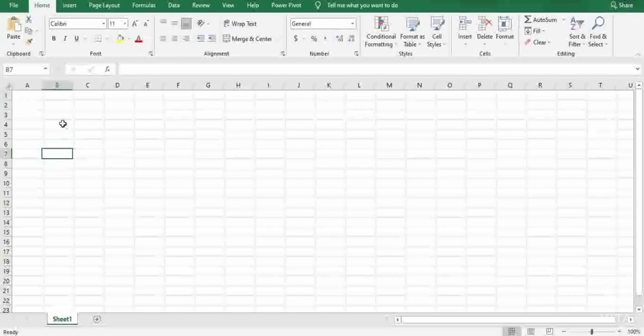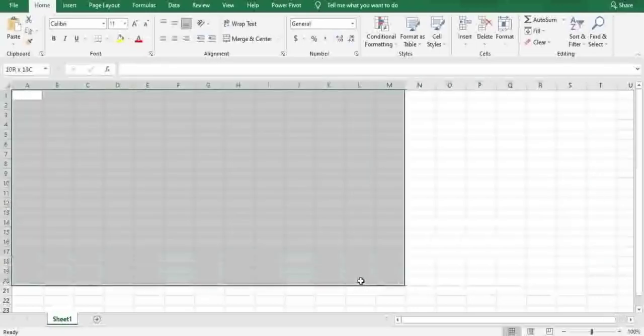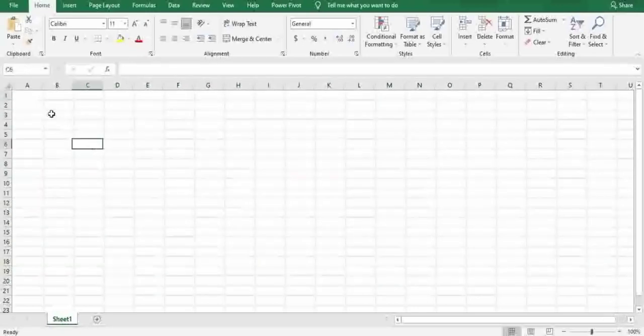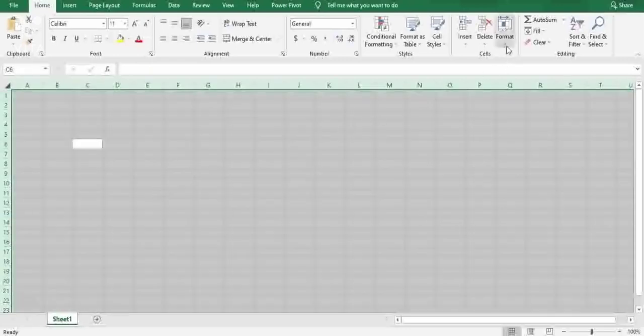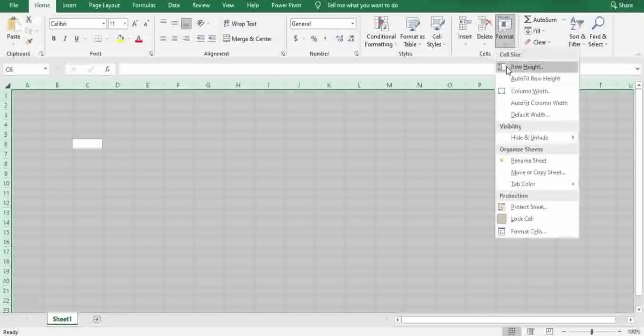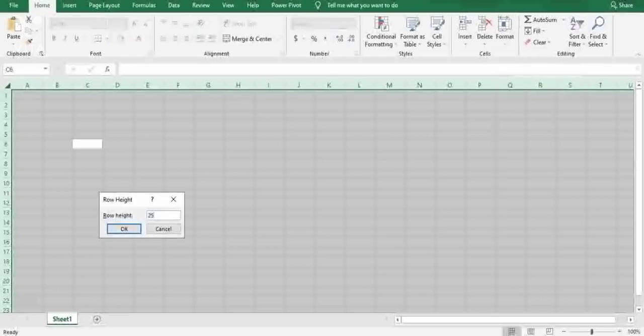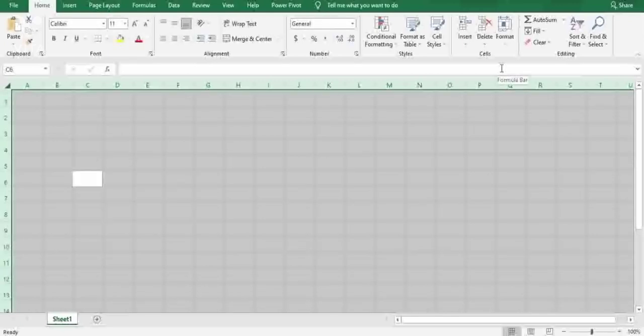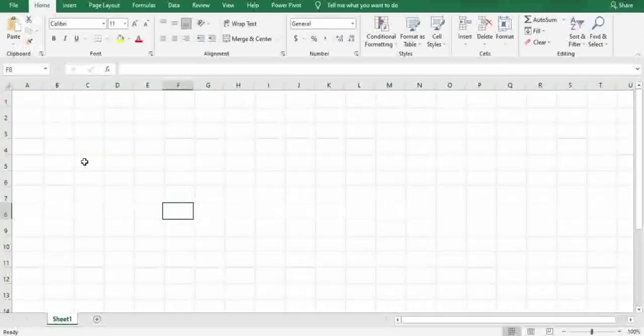Initially, you can clearly see here the size of the row and column of every single cell is found to be the same. Clearly see here all the cells' size, column width, height, everything is in the default ratio. Now friends, I want to change the size of the row or the size of the column. What I will do, I just press Control A, select all these things. There's a thing called Format here. Row height, I'll be increasing the row height to 25. So when I press Enter, you can clearly see here the size of the row is gradually increased.